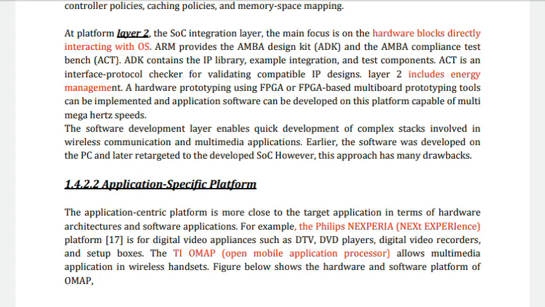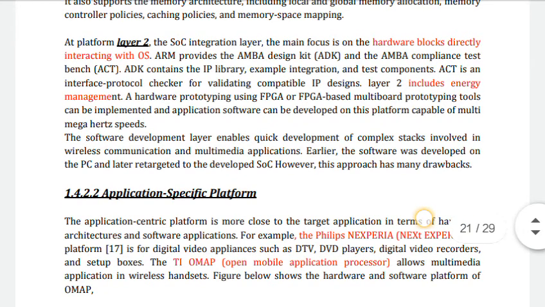ARM provides the AMBA design kit and the AMBA compliance test bench. The AMBA design kit contains the IP library, as we saw earlier.